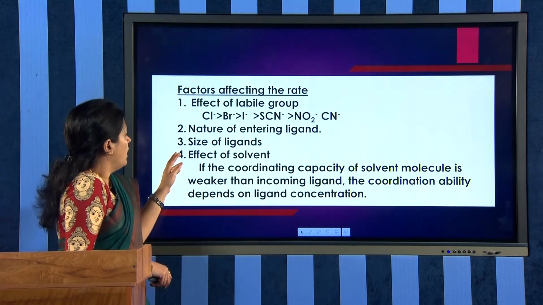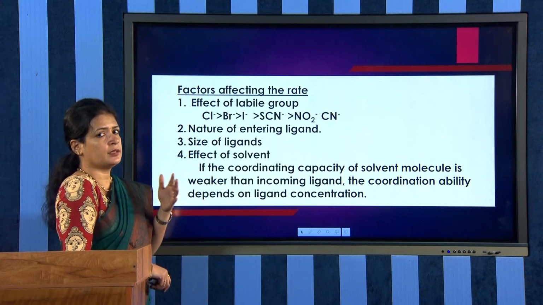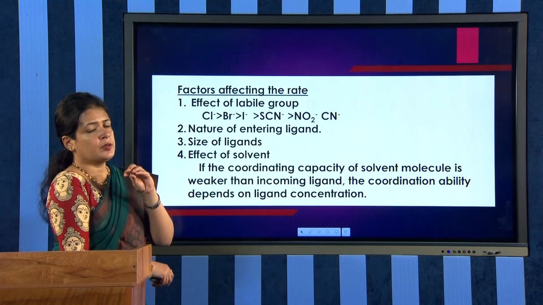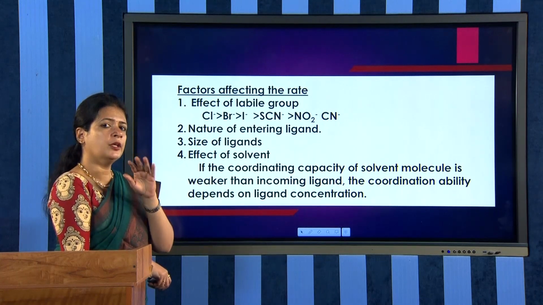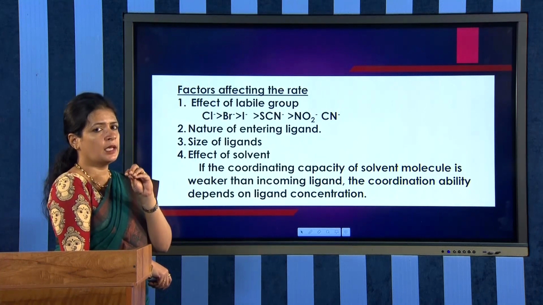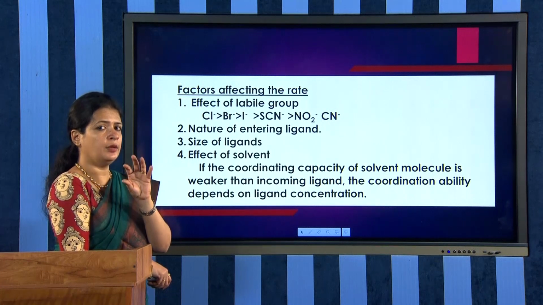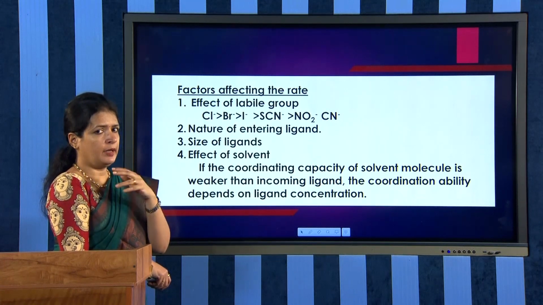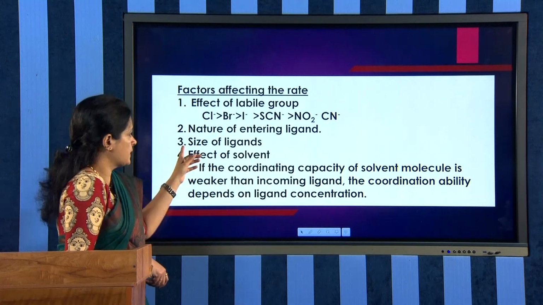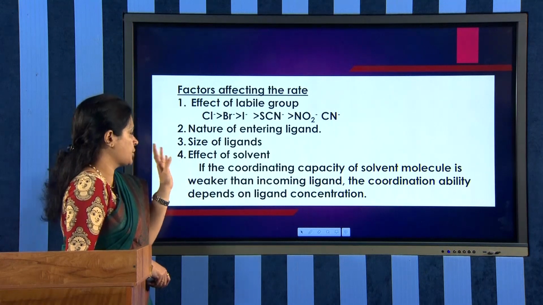easy. And also we have another factor, that is the size of the other ligands inside the complex, because if we are discussing square planar complexes, and all the other three ligands are sterically crowded ligands, it will be very difficult for the entering ligand to come and attack. So the size of the other ligands will be affecting the rate of the reaction.